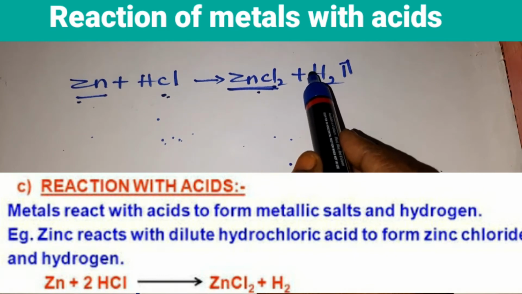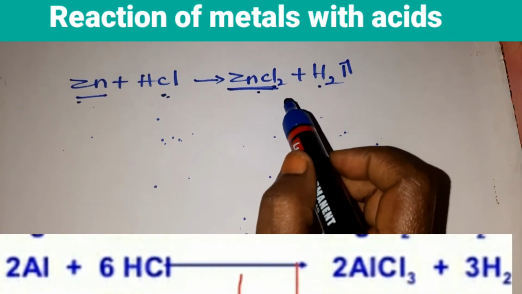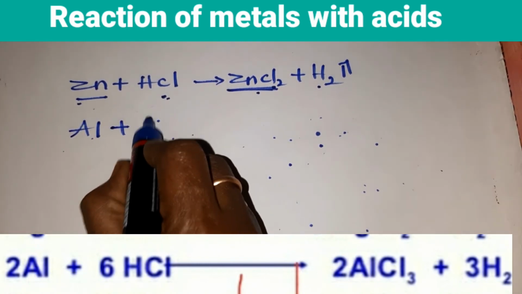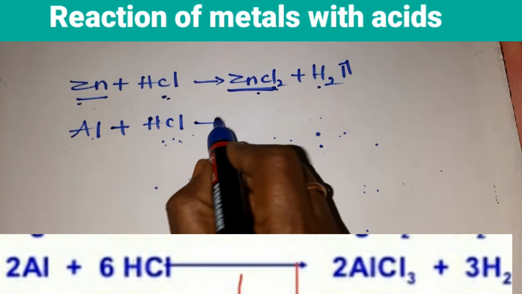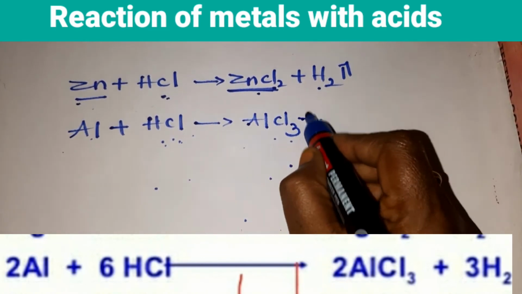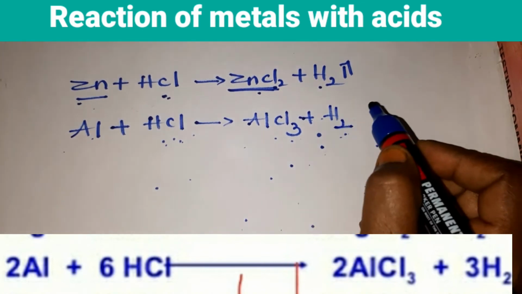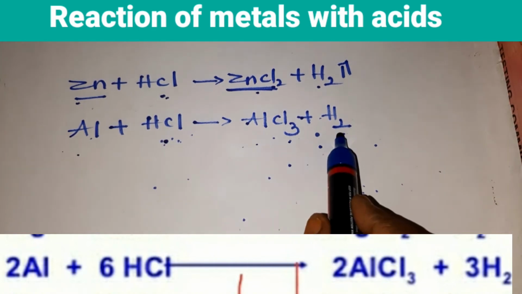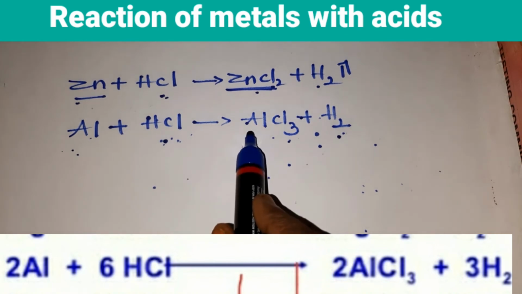You can take one more example, children, that is aluminium. Aluminium is made to react with hydrochloric acid. You get aluminium chloride, AlCl3, with the liberation of hydrogen gas. So aluminium, when made to react with acid, you get aluminium chloride with the liberation of hydrogen gas. So here we have to balance the equation, children.